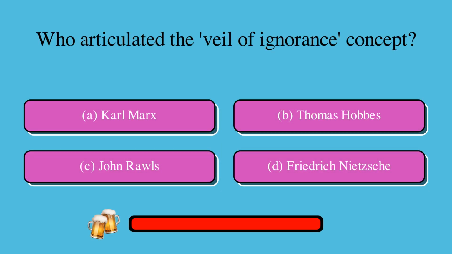Who articulated the veil of ignorance concept? Is it A, Karl Marx, B, Thomas Hobbes, C, John Rawls, or D, Friedrich Nietzsche? The correct answer is C, John Rawls.